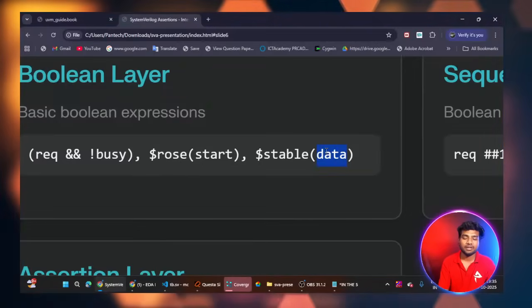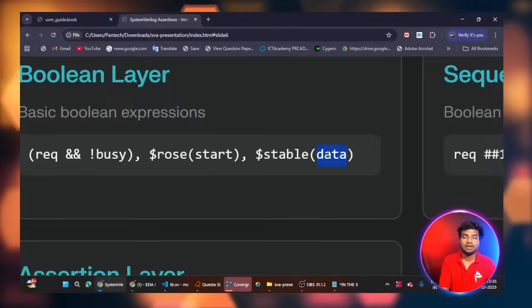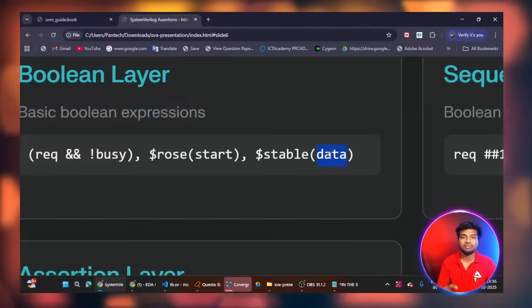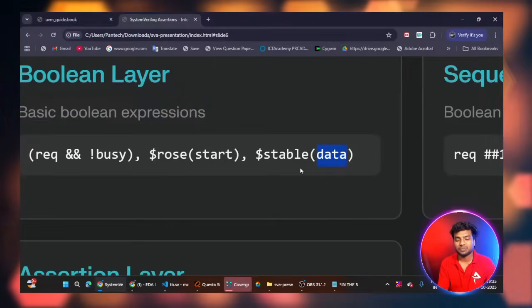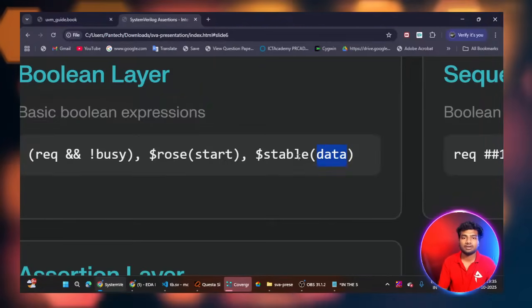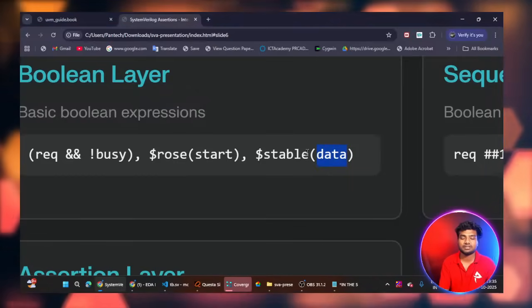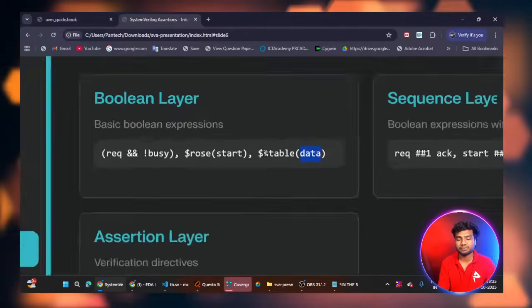For example, data has the value 5, the previous clock cycle must be 5 and the current clock cycle must be 5. If both clock cycles have the value 5 for data, it won't display any error message. If the value changes from 5 to 10 or 5 to 6, it will display an error message if you are using the $stable keyword.